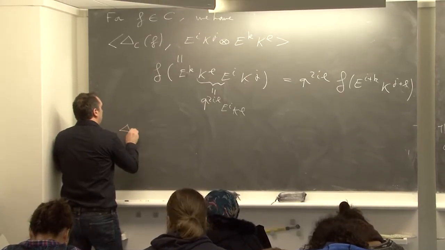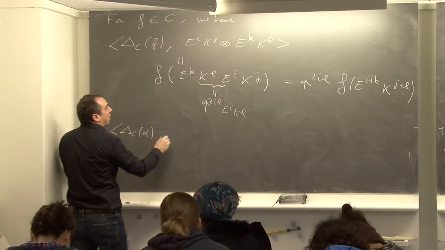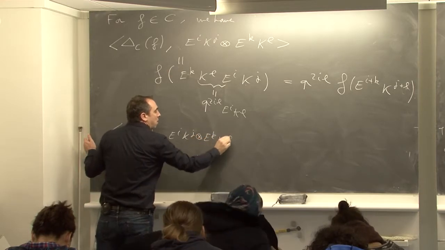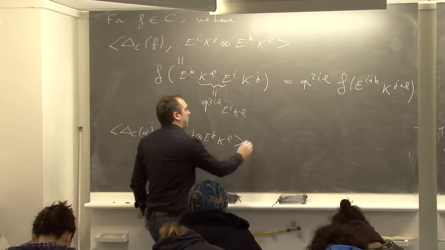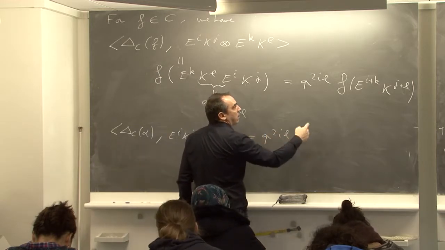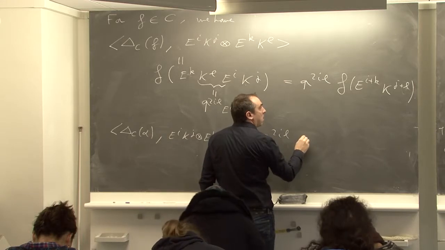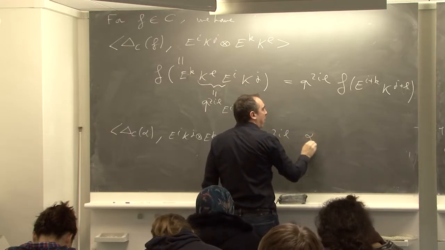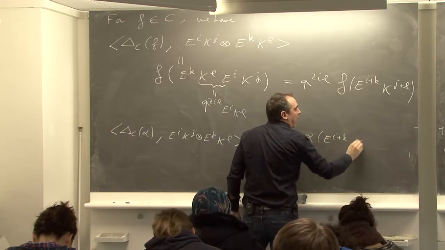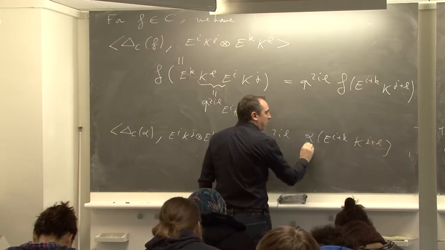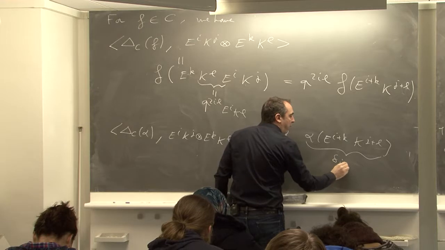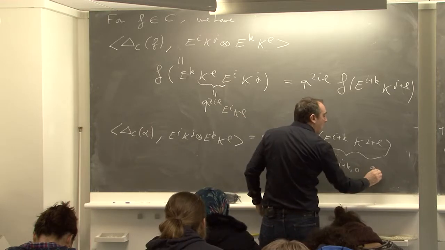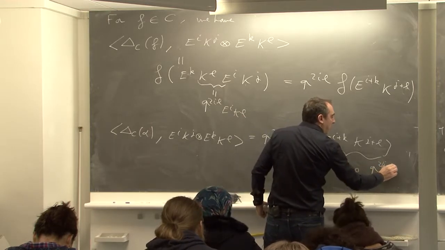So this is q^{2il}. Here I apply the alpha: alpha of e^{i+k} K^{j+l}. And so this we know that it is delta_{i+k,0} q^{2(g+l)}.